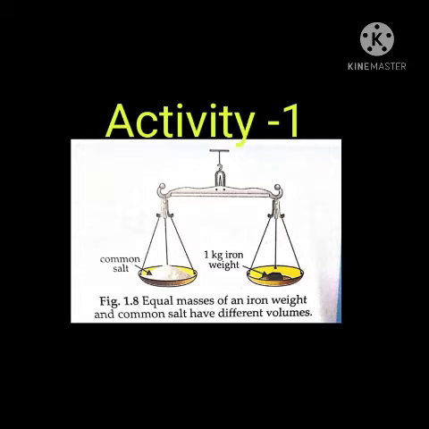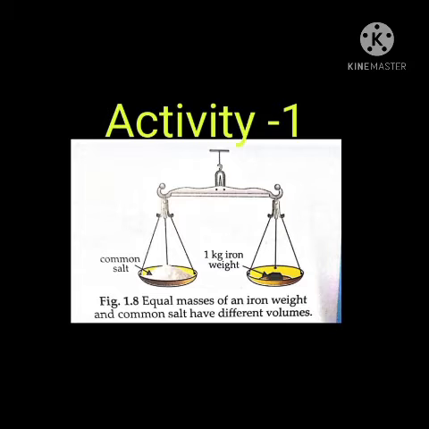So you have to take a beam balance, a common salt and 1 kg weight. You need these things. Now what you have to do is that we place the 1 kilogram weight on the right pan of a beam balance and we place common salt on the left pan.